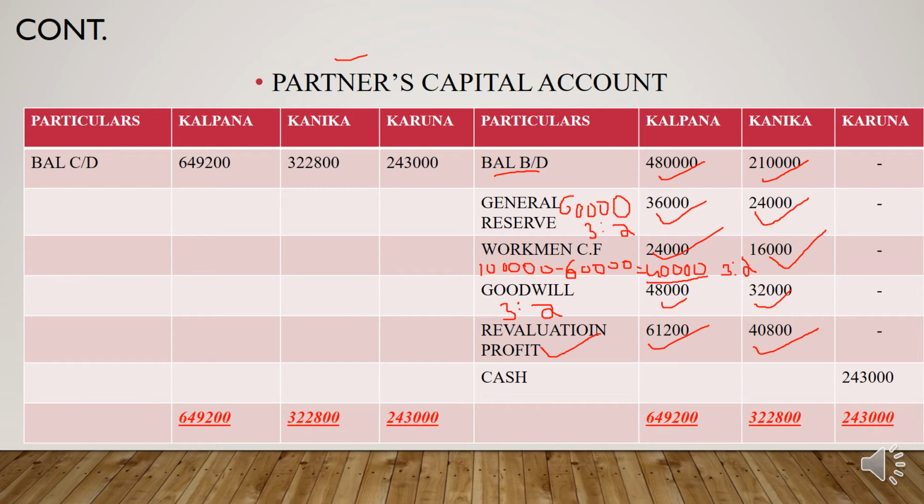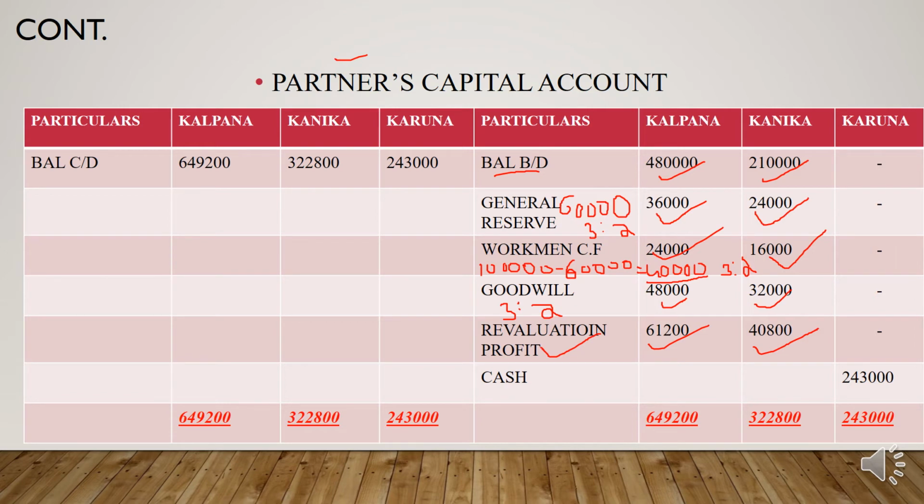How do we calculate it? Here you need to apply the steps which we studied in scenario number 2. In that scenario, what are the steps we studied? First, we calculate the old ratio, the sacrificing ratio.